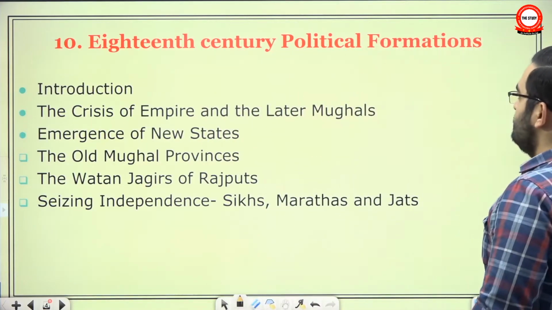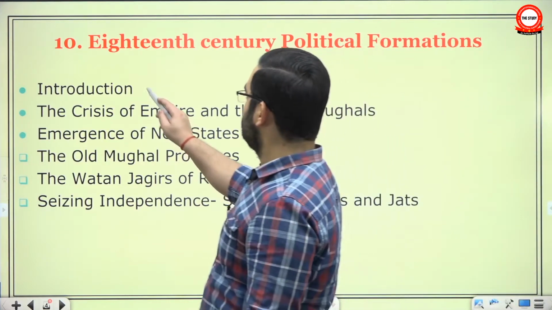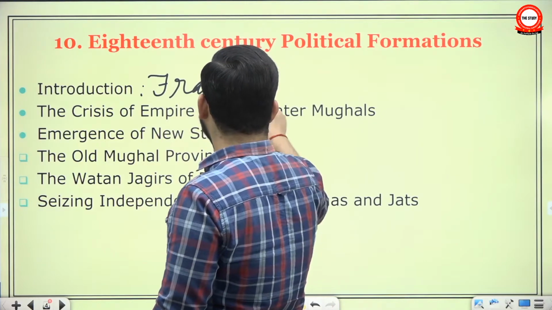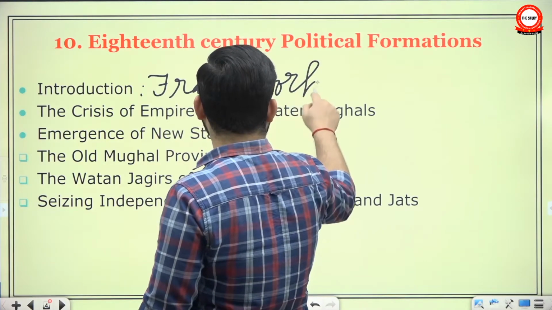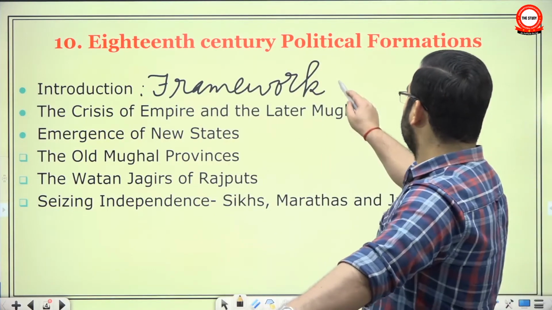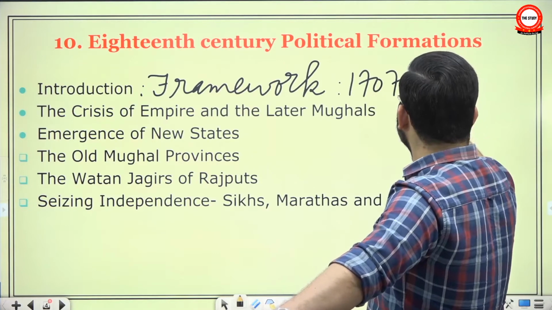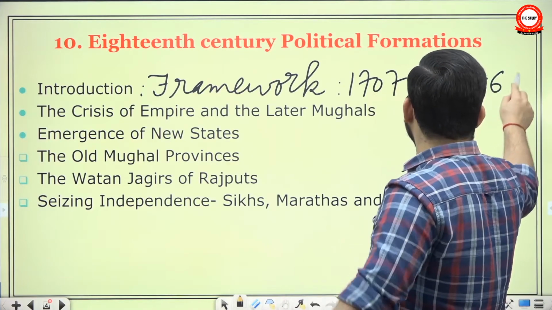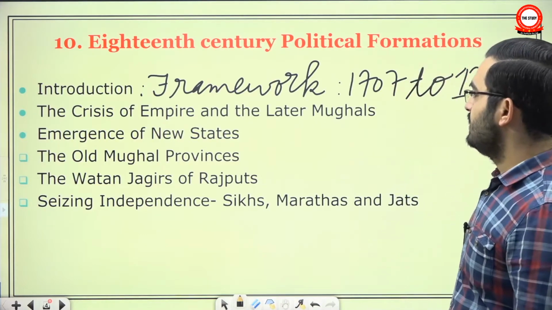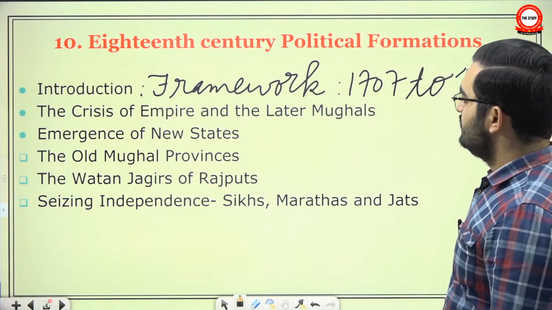The name of the chapter is 18th century political formations. It begins with an introduction. Basically, it sets a framework of which period we are going to study. It says that from the death of Aurangzeb in 1707 to 1761, till the third battle of Panipat, some very rapid political changes took place in India, the breakup of the Mughal Empire and the formation of some regional states. So we are going to cover this period.